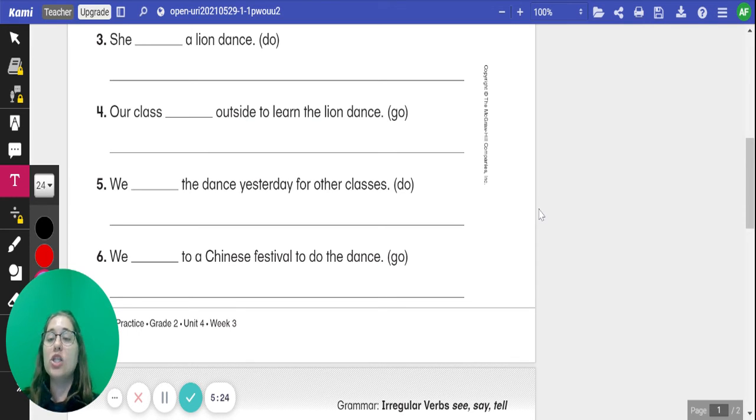Remember, you're writing each new sentence once you correct the verb. Go ahead, pause the video to get 3, 4, 5, and 6 done. Click play when you're ready to review them.